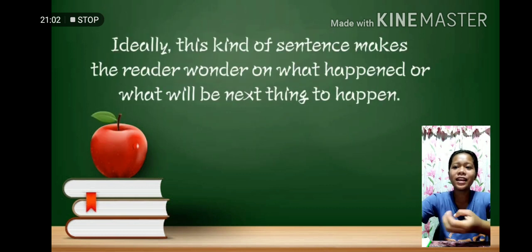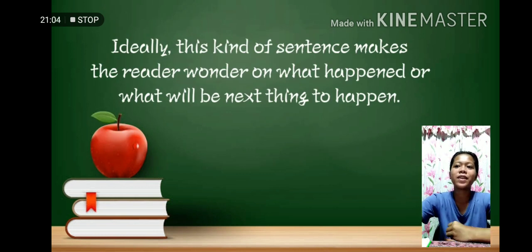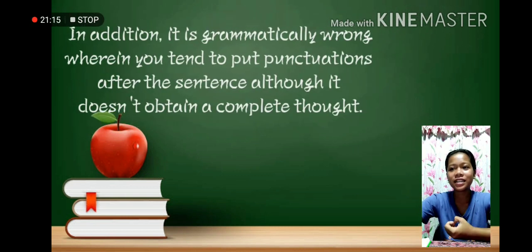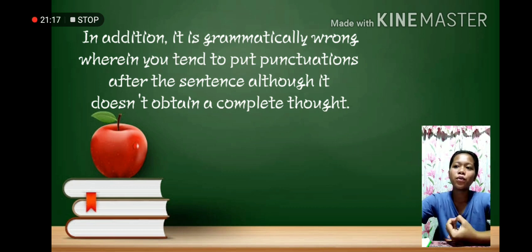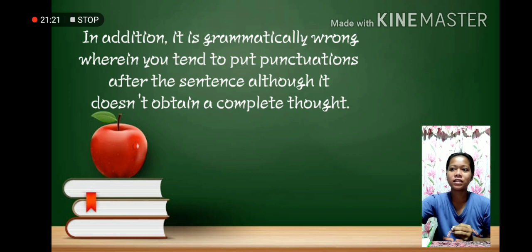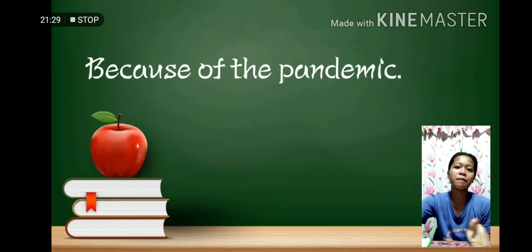Ideally, this kind of sentence makes the reader wonder what happened or what will happen next. In addition, it is grammatically wrong, wherein you put punctuation after the sentence although it doesn't obtain a complete thought. For example, because of the pandemic.